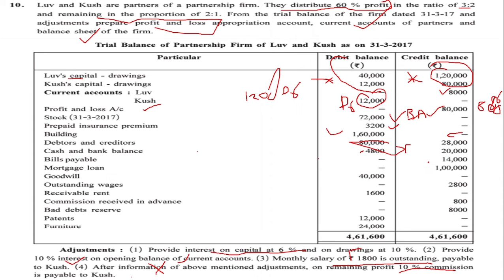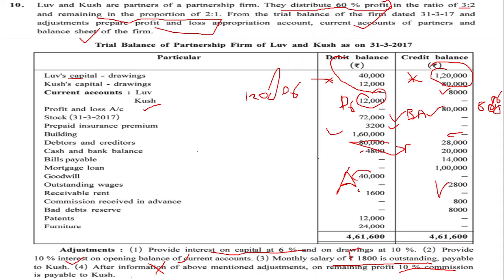We have bills payable that will go in the balance sheet, liability side. We have mortgage loan that will go in the balance sheet, liability side. We have goodwill, which is our asset, and it will go in the balance sheet, asset side. Outstanding wages is our liability, and it will go in the balance sheet, liability side.